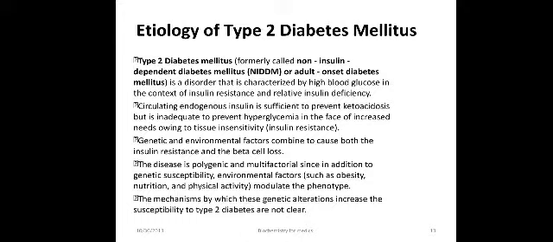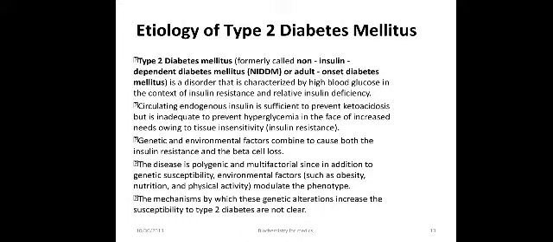Etiology of type 2 diabetes mellitus. Type 2 diabetes mellitus, formerly also called NIDDM or adult onset diabetes mellitus, is a disorder that is characterized by high blood glucose in the context of insulin resistance and relative insulin deficiency. Circulating endogenous insulin is sufficient to prevent ketoacidosis, but it is inadequate to prevent hyperglycemia in the face of increased needs owing to tissue insensitivity.